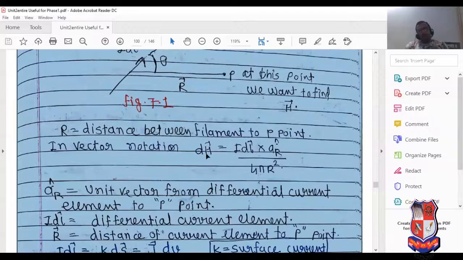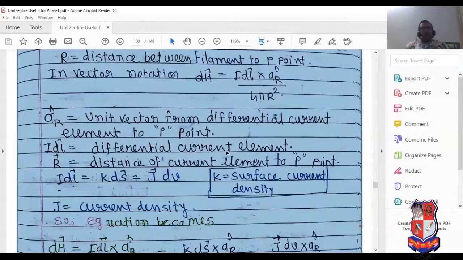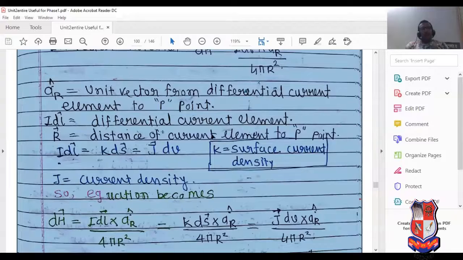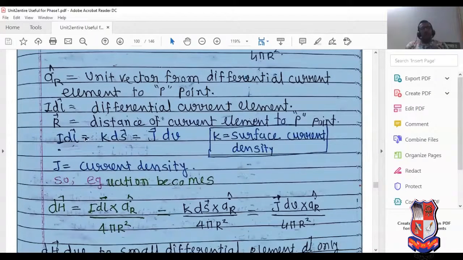Now, I dl means what? Differential current element. R means what? Distance between filament to P point. I dl equals K ds equals J dv. What is the meaning of that?